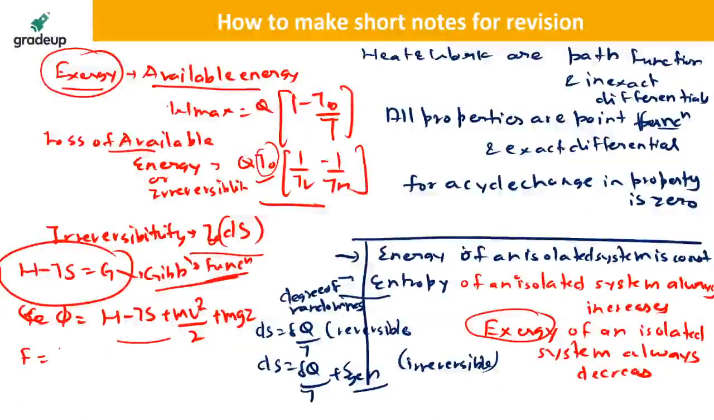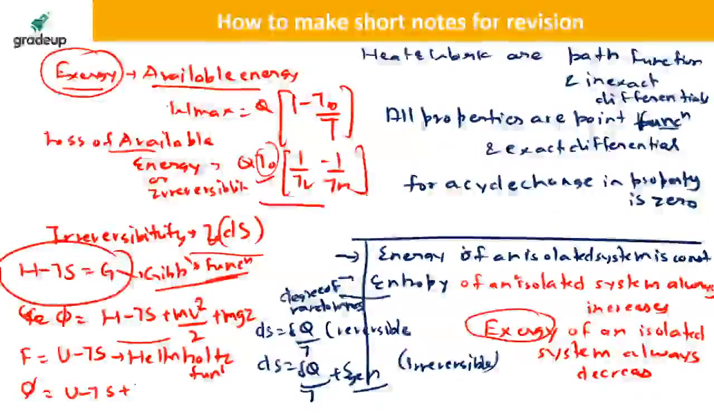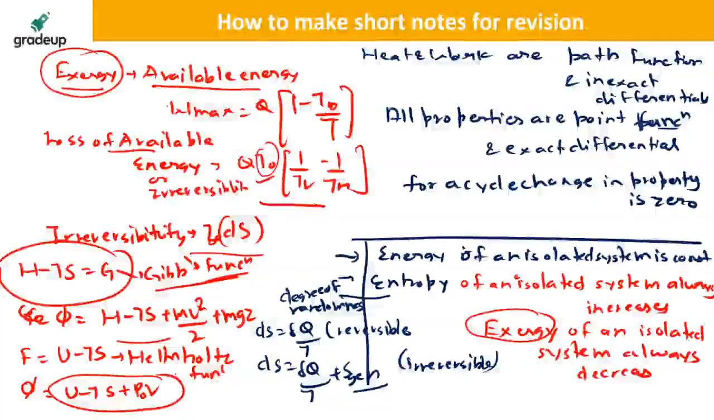Again, you can write F is equal to U minus Ts, which is called the Helmholtz function. And you can also write the availability function for a closed system as U minus Ts plus P naught V. This is also a formula if you take external work, the surrounding work. If you take surrounding work in the closed system, then this is the formula.